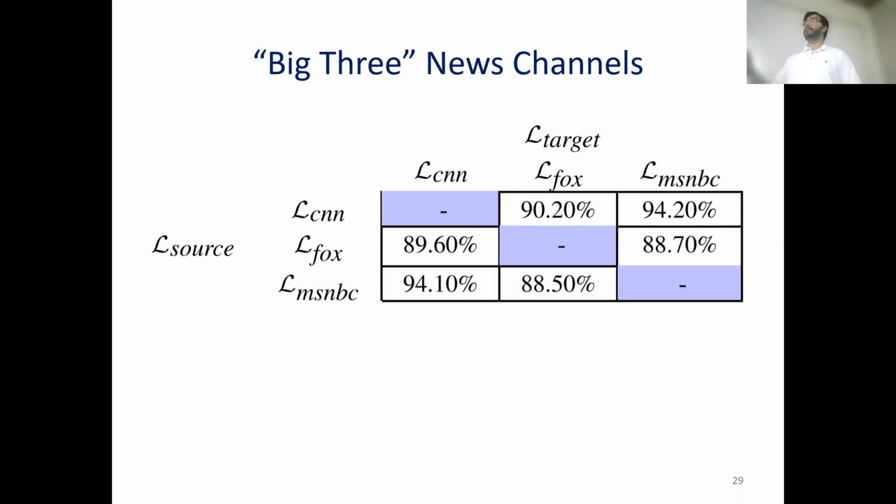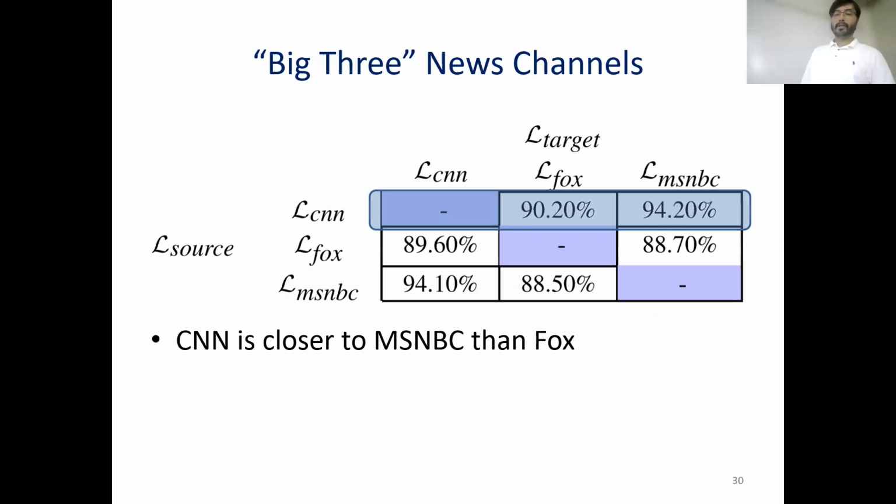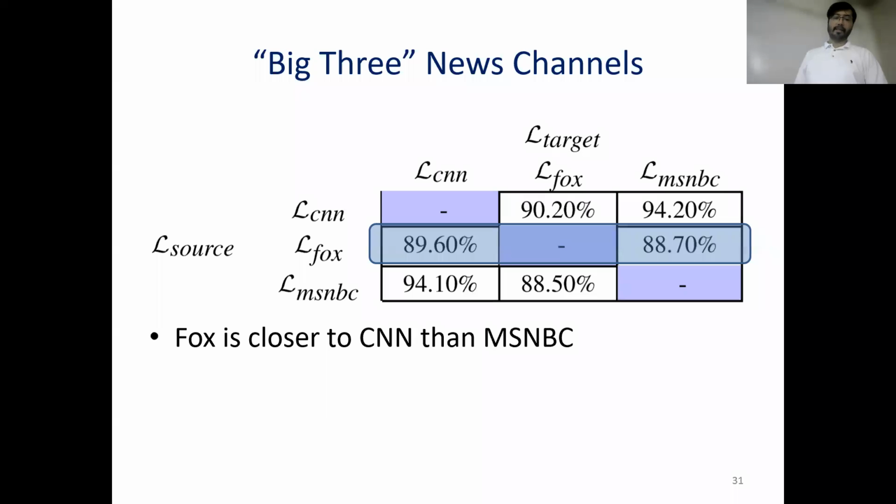This is a 3x3 matrix where for each cell, we report how similar these two news networks are. The higher the value, the more the similarity. If we look at the top row, we see that CNN is closer to MSNBC than Fox. The second row tells us that Fox is closer to CNN than MSNBC.